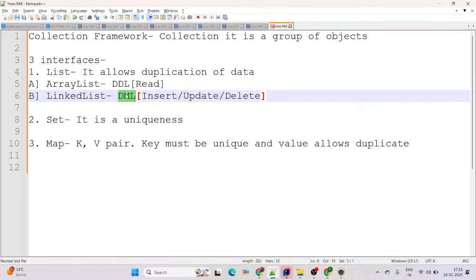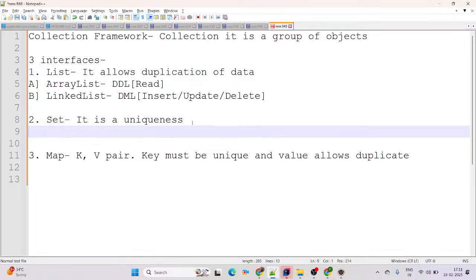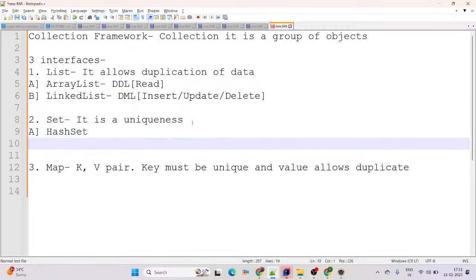For such manipulations you can simply go to the LinkedList. In simple language, ArrayList is more suitable for read operations, and LinkedList is more suitable for manipulations like insert, update, delete. Now coming to the next one, which is Set. Set is about uniqueness, and there are 2 classes available. The first one is HashSet and the second one is TreeSet.